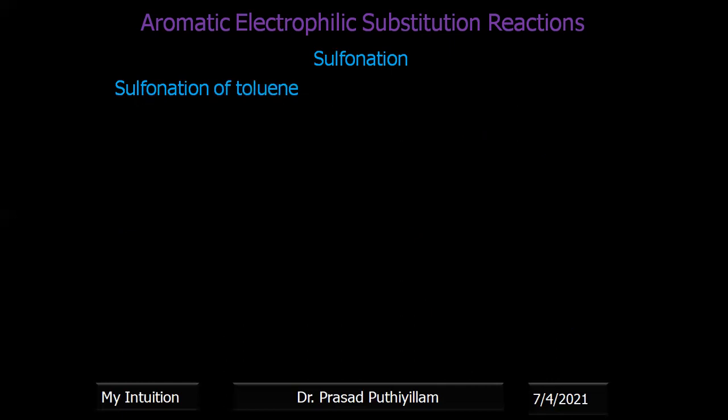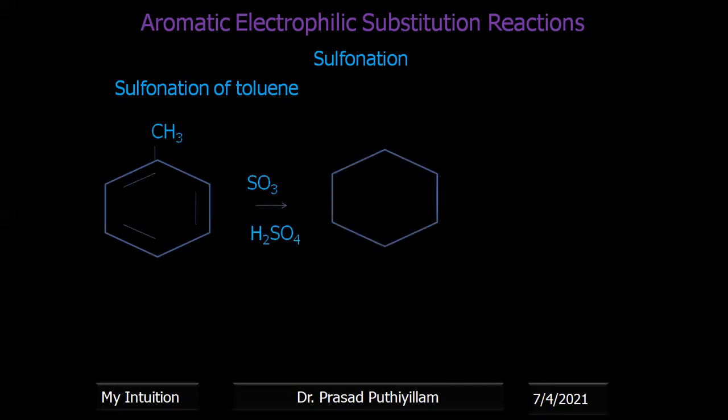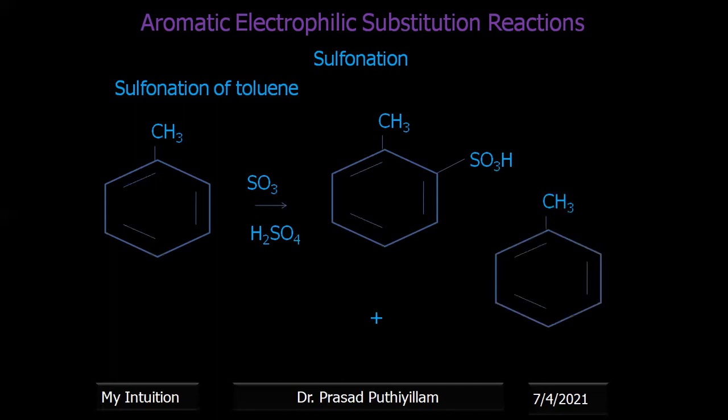Now, sulfonation of toluene, CH3, with SO3 in H2SO4 medium. Toluene is ortho-para directing. Therefore, SO3H will be present at the ortho as well as the para position. So we'll be getting ortho as well as para substitution as the major products. 43% of ortho will be obtained and 57% of para substituted product will be obtained.